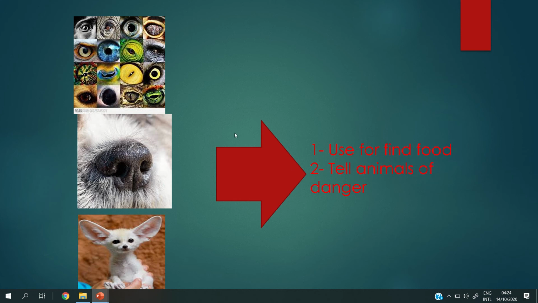So what about the eyes and nose and ears in the animals? What are the functions of eyes, nose, ears in the animals? They are used to find food, and also to tell the animals of danger, when another animal wants to hunt them. So the animal knows by its body parts, maybe by its eyes, by its nose, by its ears, hearing the sound of the other animals.